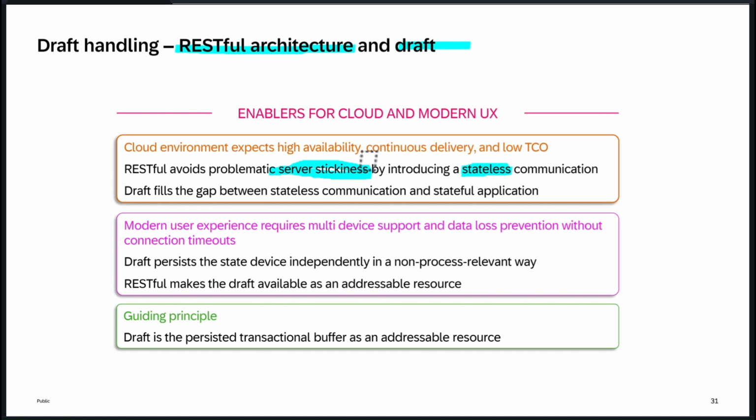But if you think about it, is there any relation between these two requests? No, right? Because these two requests are independent. Each one doesn't know the other one. We are not storing any request related information in the backend. If you ask for the sales order data, the server will give you the sales order data. That's it. We are not storing any of the request details from the client on the server side. So the RESTful architecture avoids this server stickiness by default, which follows stateless communication. That's what we call stateless communication.